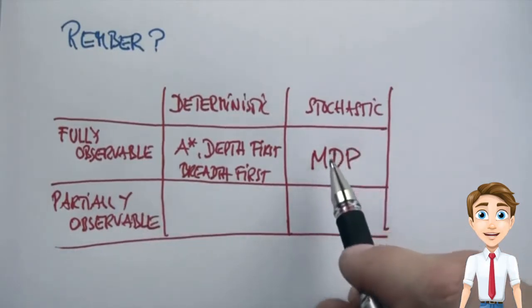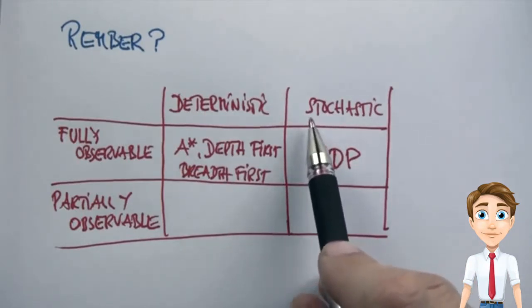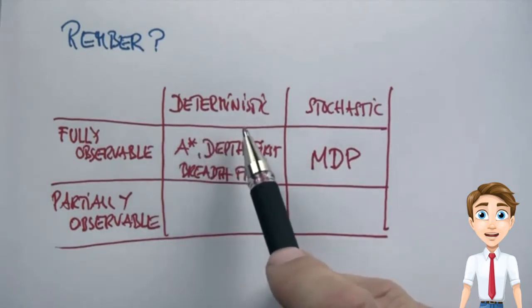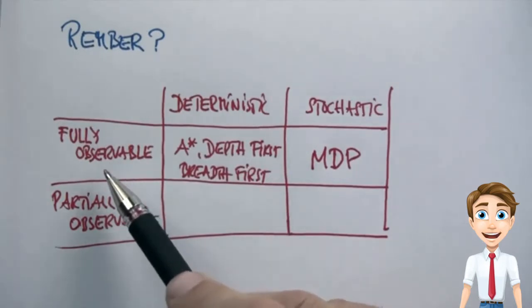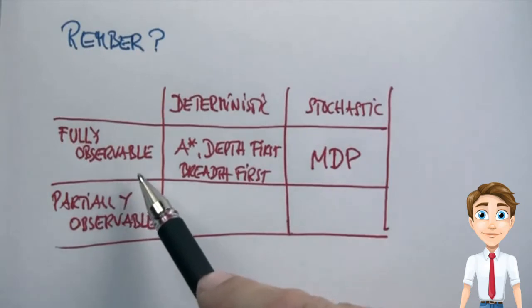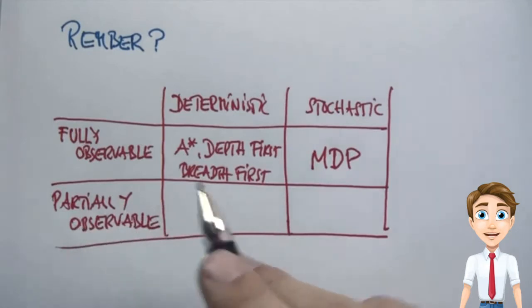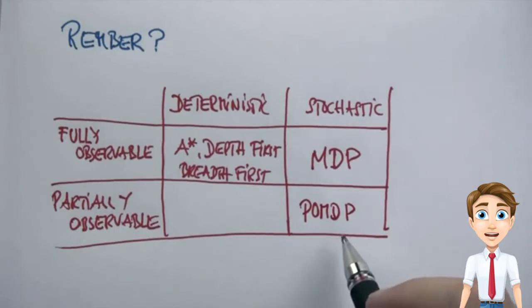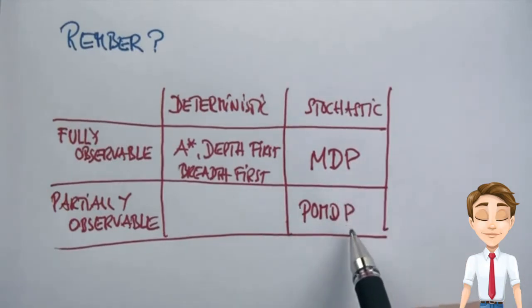And just to remind us what the difference was, stochastic is an environment where the outcome of an action is somewhat random, whereas an environment is deterministic when the outcome of an action is predictable and always the same. The environment is fully observable if we can see the state of the environment, which means we can make all decisions based on the momentary sensor input, whereas if we need memory, it's partially observable. Planning in the partially observable case is called POMDP, and towards the end of this class, I'll briefly talk about POMDPs, but not in any depth. So most of this class focuses on Markov decision processes as opposed to partially observable Markov decision processes.